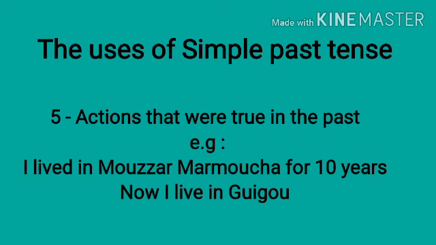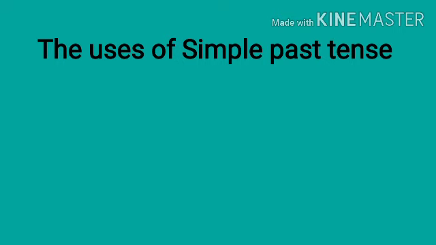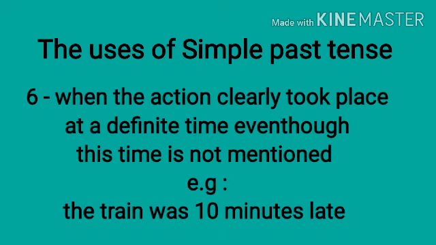Okay, sixth, we use it when the action clearly took place at a definite time, even though this time is not mentioned. Example: the train was 10 minutes late.